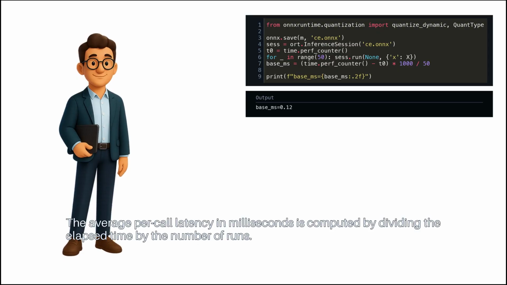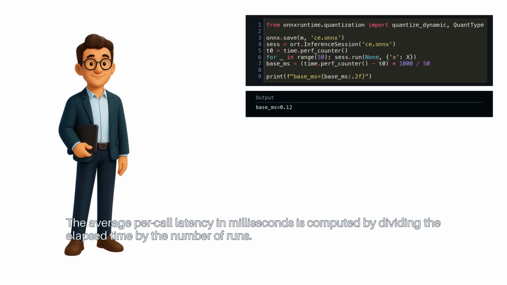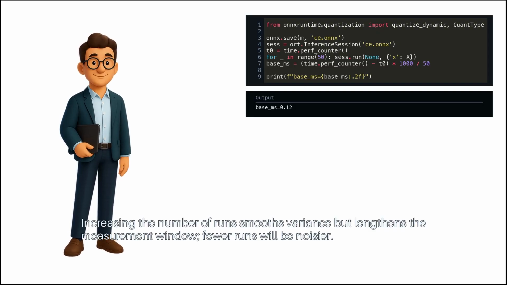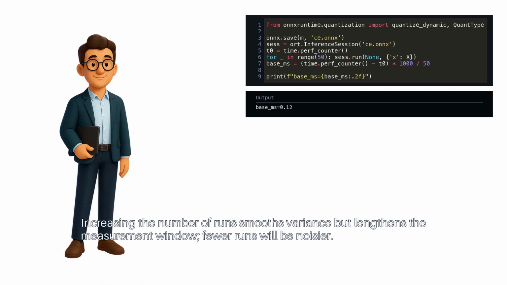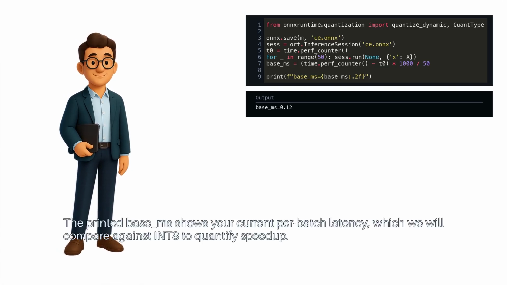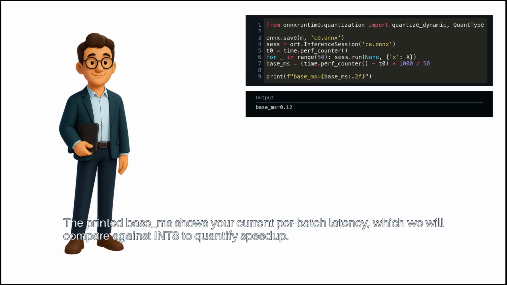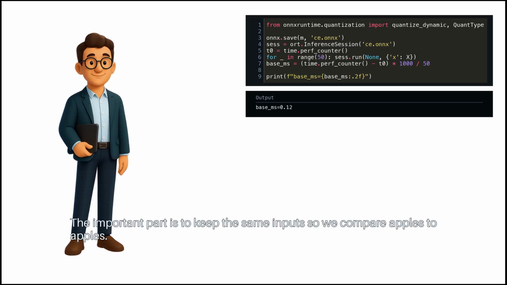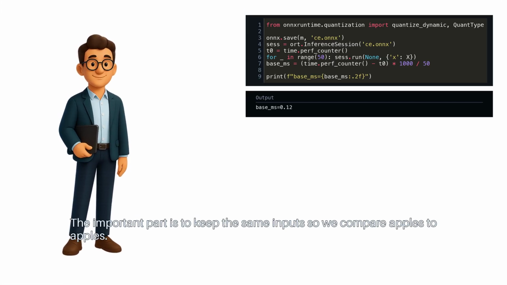The average per call latency in milliseconds is computed by dividing the elapsed time by the number of runs. Increasing the number of runs smooths variance, but lengthens the measurement window. Fewer runs will be noisier. The printed base_ms shows your current per batch latency, which we will compare against INT8 to quantify speedup. With a stable float baseline, we can now apply dynamic quantization and see the wall clock change. The important part is to keep the same inputs, so we compare apples to apples.